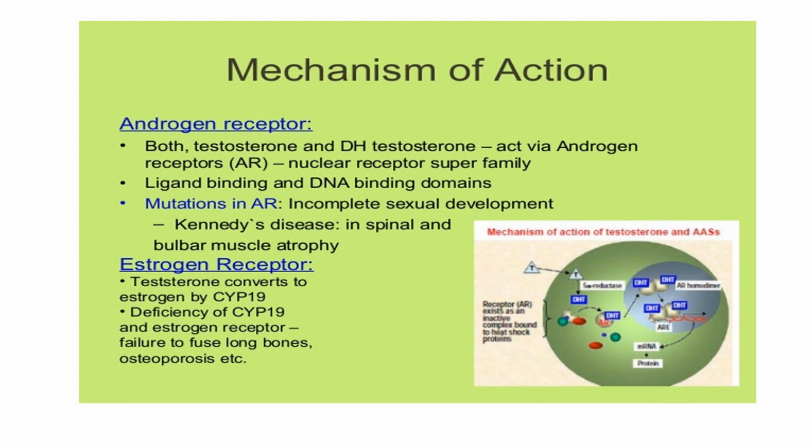Now, there are estrogen receptors. As I told you, testosterone also helps in the formation of estrogens. Now, they are converted to estrogen with the help of CYP19 microsomal enzymes. Now, deficiency of this enzyme can also lead to estrogen deficiency, plus estrogen receptor deficiency, leading to failure of fusion of long bones and osteoporosis. So, I hope you understood the importance of these receptors. Even if the receptors are absent, many sexual deformities or incomplete sexual development takes place. Okay.